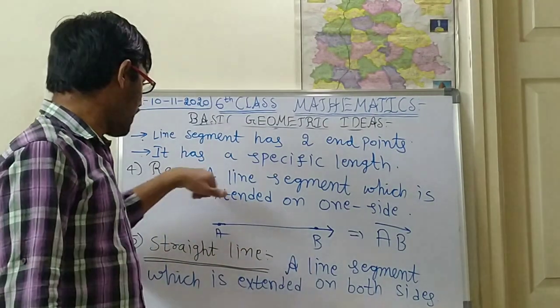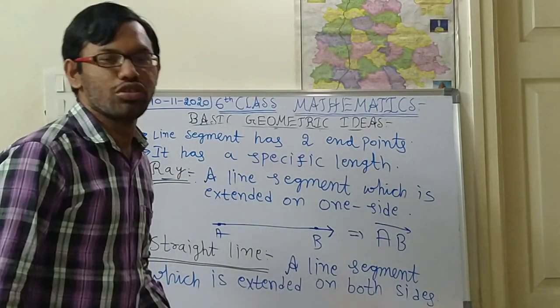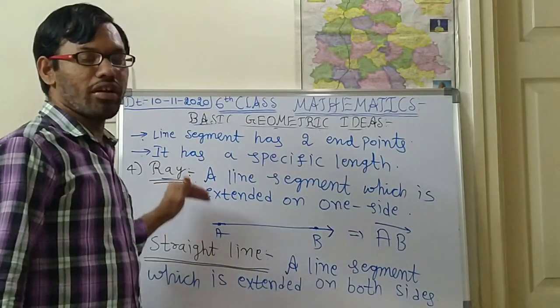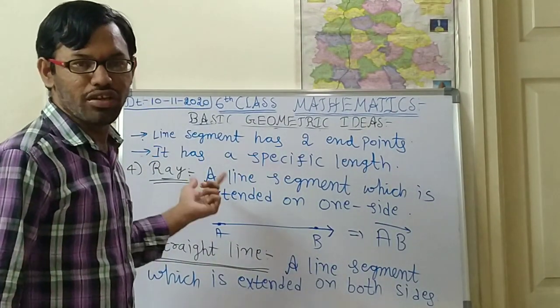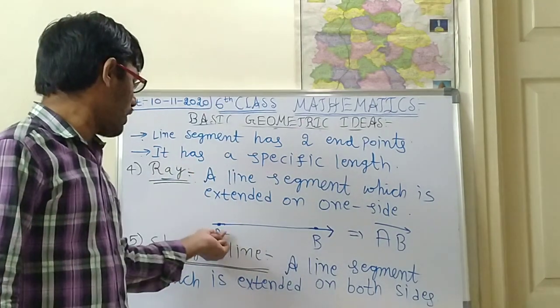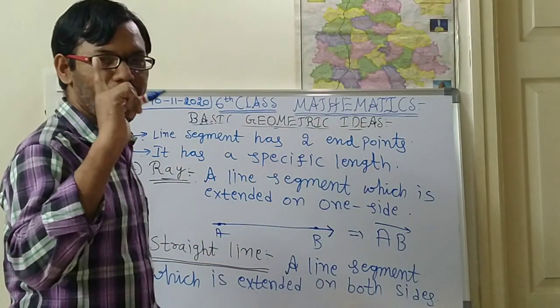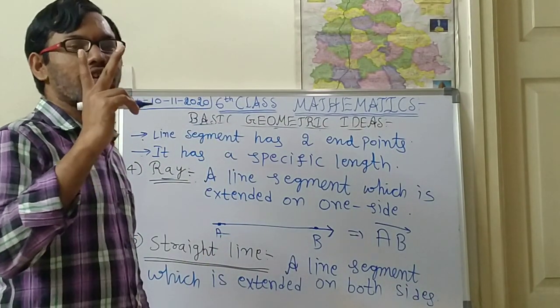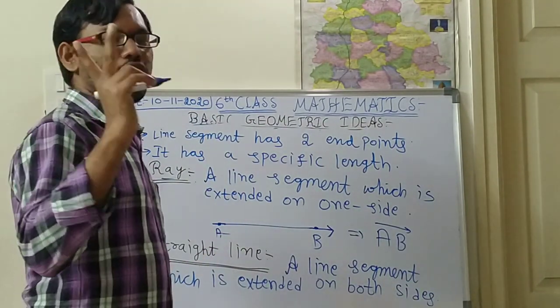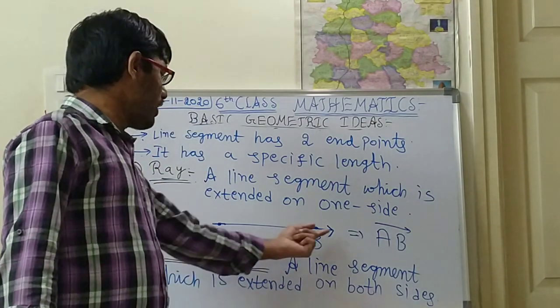Here they will ask a question: number of end points in a ray. How many end points are there on the ray? You should say only one end point. Line segment, two end points. Ray, only one end point.